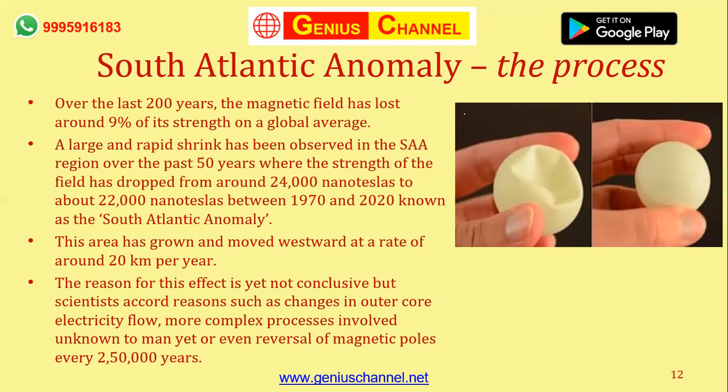Now it's not remaining constant, it's actually growing, and it's moving westwards. Westwards is like it's trying to move towards Africa and then into the Indian Ocean and those regions. And what is the rate of this expansion? It's somewhere around 20 kilometers per year. Now, how does this anomaly happen?